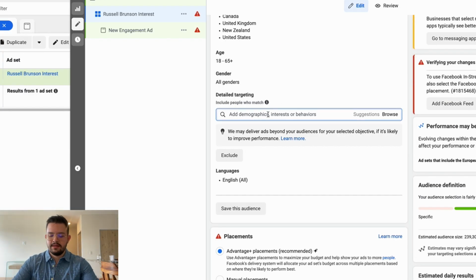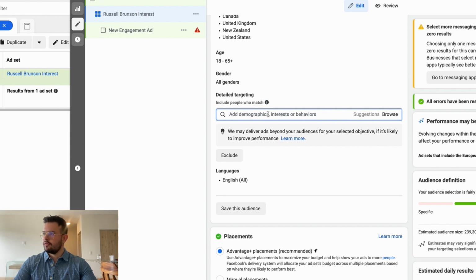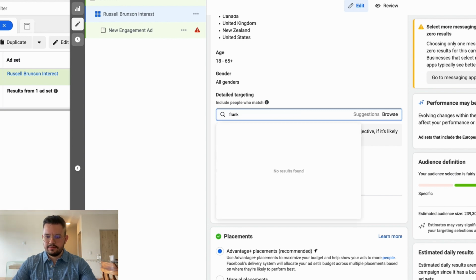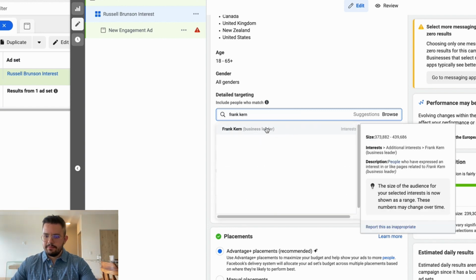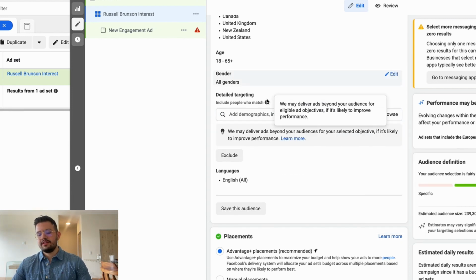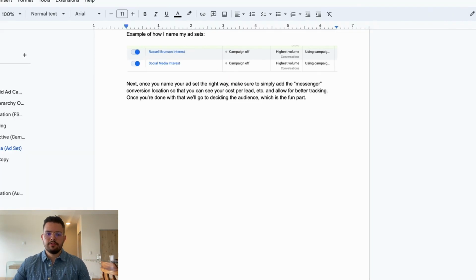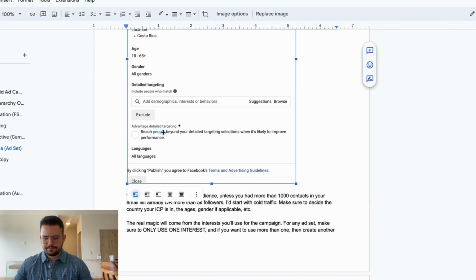For example, let's say you were going for email marketers or copywriters. You could search for something like Frank Kern. You see, Frank Kern, business leader as an interest. That's an example. Essentially, you want to use detailed targeting options so that you can tell Meta who you want to show your ads to. So that would be the next step.